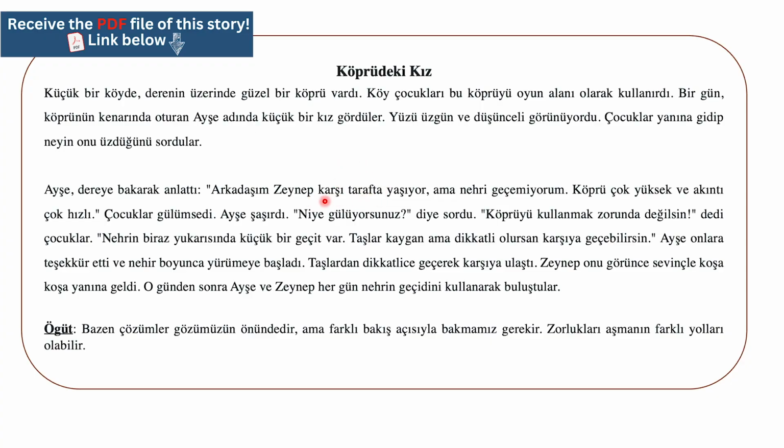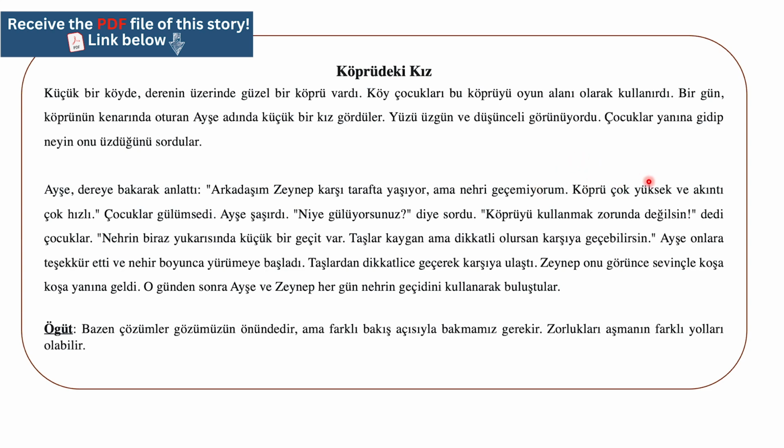Taraf means side. Karşı, the other side, facing side. Yaşıyor, lives. Ama, but, nehri, the river, geçemiyorum, I cannot pass, and we explained this word in the first slide. So the meaning of this sentence will be, my friend Zeynep lives on the other side, but I cannot cross the river, or we can also say, I cannot pass the river.